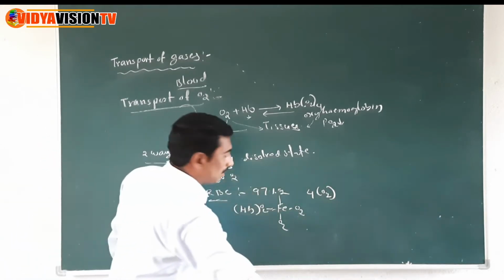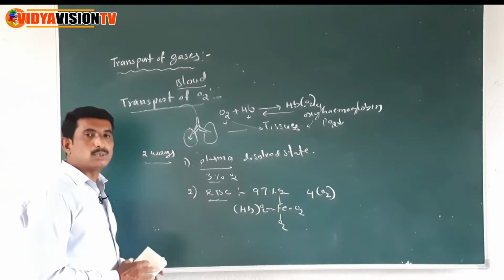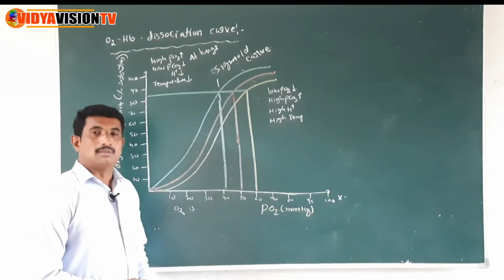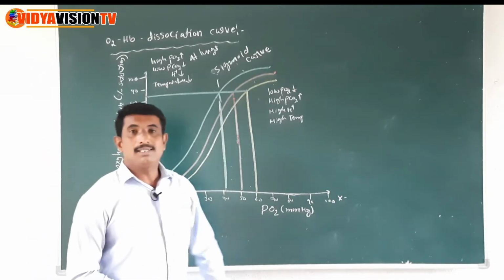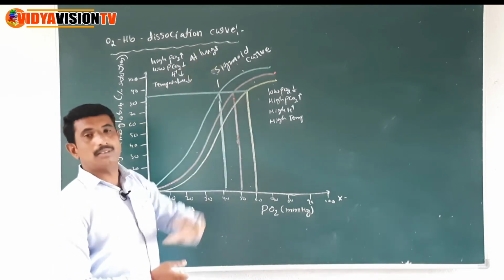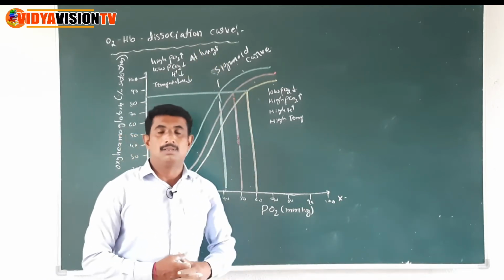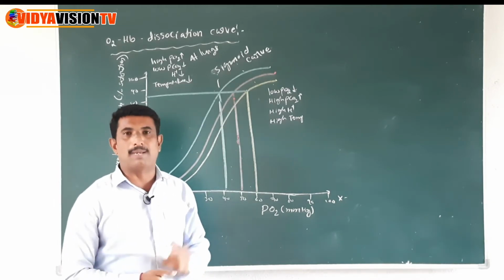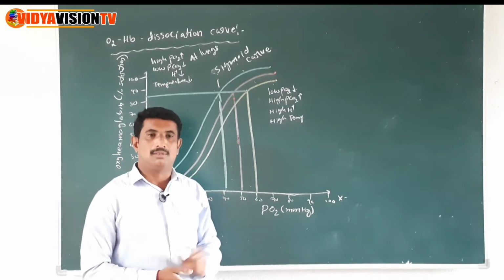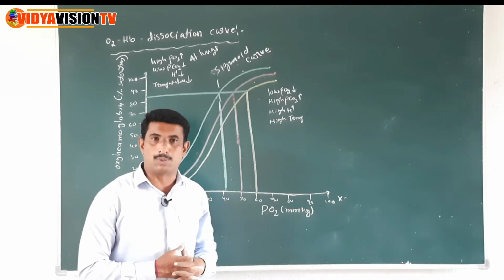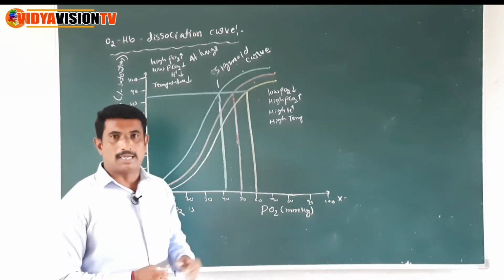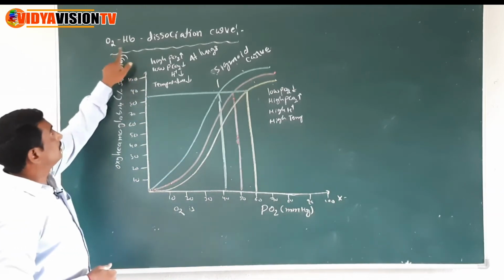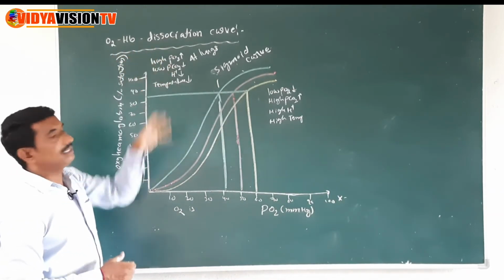Now the third one, children: the oxygen hemoglobin dissociation curve. We already discussed the first way, oxygen transported through the plasma, and the second way, transported by the RBC, which is 97%. And the third one, children, listen, the oxygen hemoglobin dissociation curve.